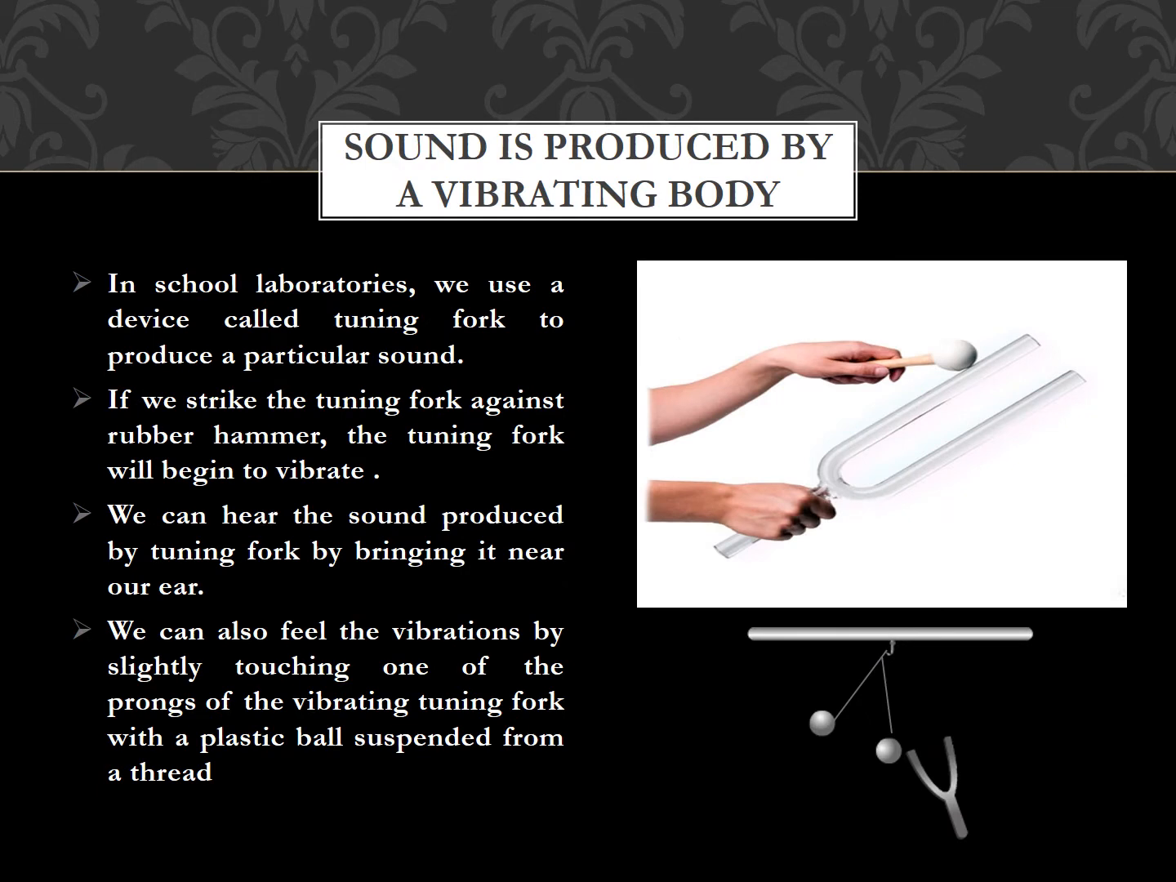How is sound produced by a vibrating body? As you can see, there is an instrument known as a tuning fork. When this tuning fork is hit by a rubber hammer, it begins to vibrate. Its prongs start to vibrate, and when its prongs vibrate, sound waves are produced. When the vibrating tuning fork is brought near the ear, we can hear the sound, because the sound generated by the vibration of the prongs is very feeble.